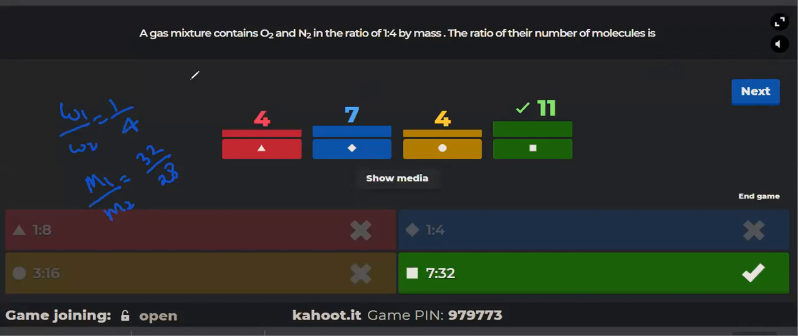So N1 by N2 is equal to W1 by M1 divided by W2 by M2. As simple as that, which is W1 by W2 into M2 by M1. Yes or no? So I can just write 1 by 4 into 28 by 32. Divide this how many times? 7 times. So 7 by 32. Got it, everyone?